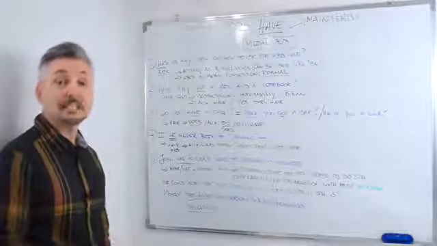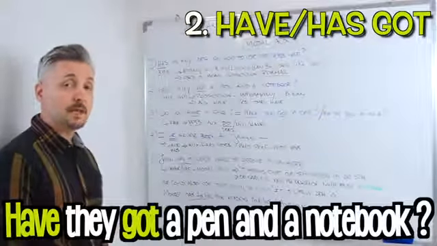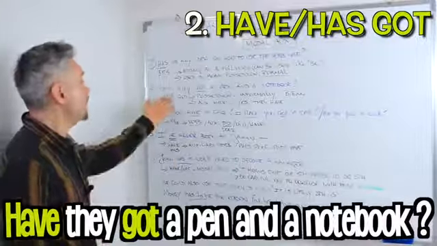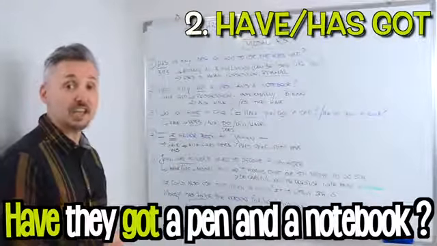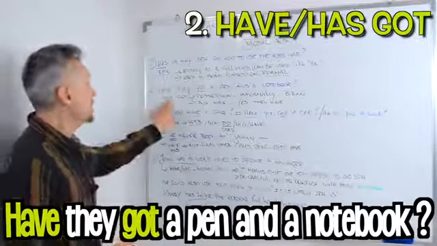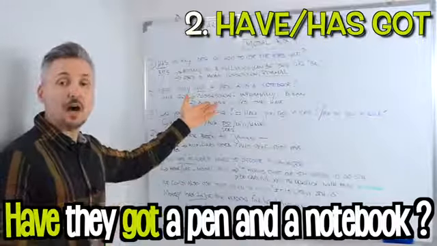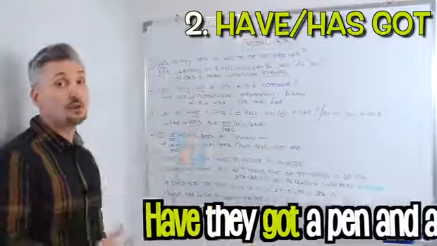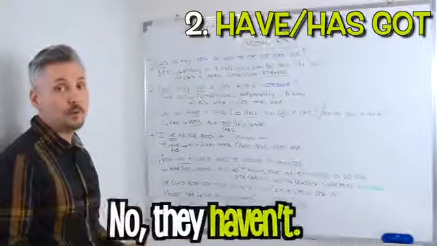Let's take a look at my second example. Have they got a pen and a notebook? In this case, we have got. Have got is used informally in British English, and it means possession. In this case, have is an auxiliary verb, and if you had to answer this question, you would answer yes, they have, or no, they haven't.